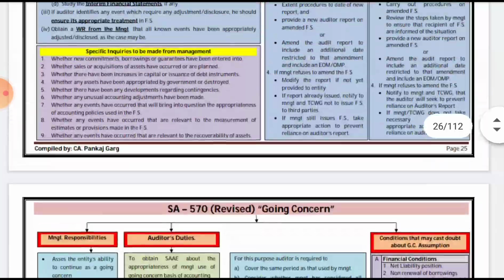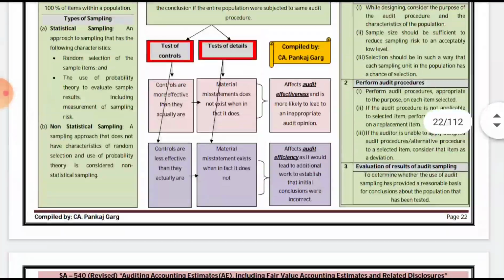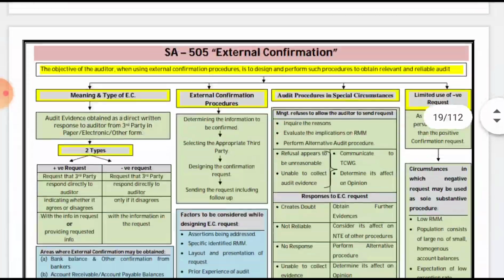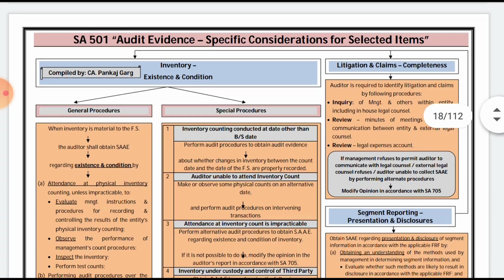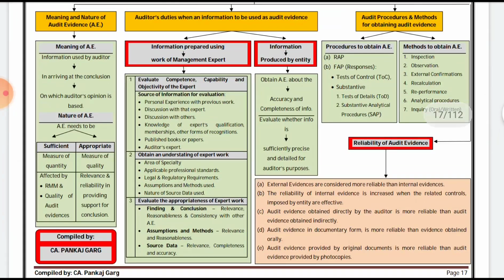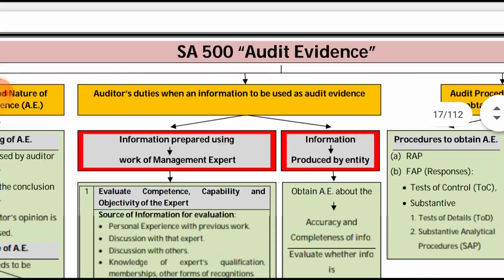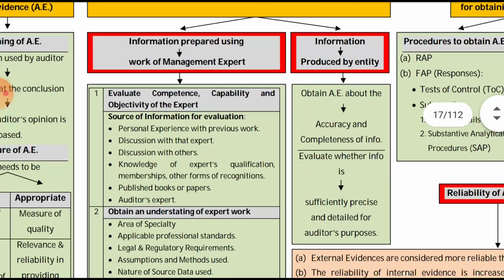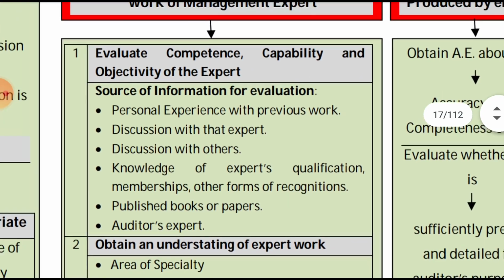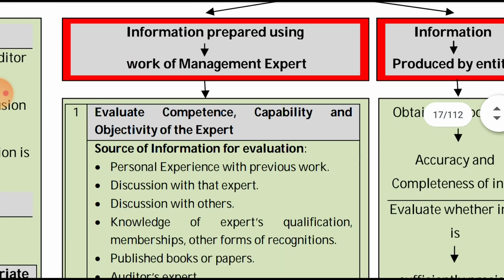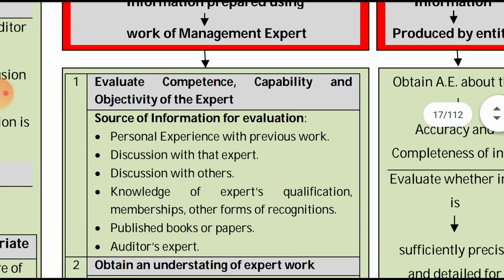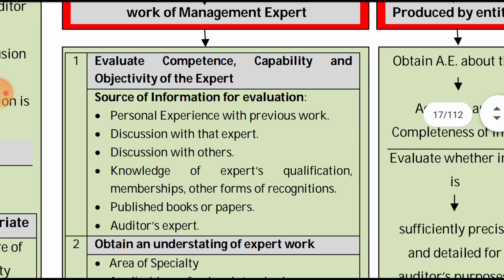We'll quickly go through SA 500 also, not the entire thing. Okay, we have studied this in SA 500. See this point: first, evaluate the competency and capability of an expert. Over there it was the management's expert, and over here it is the auditor's expert, so the same points are there.